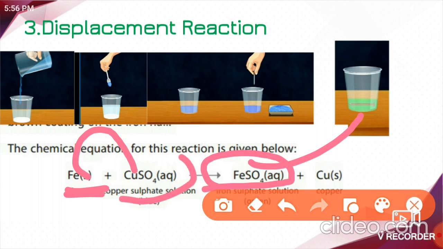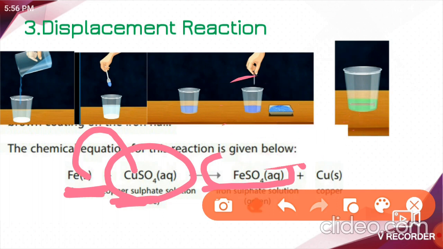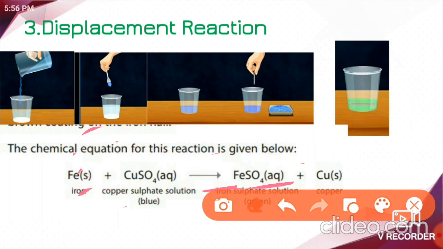Before it was copper sulfate solution, right? That's why it is blue in color. But when iron displaces the copper from copper sulfate solution, it changes to light green color. Then where has this copper gone now? This copper gets deposited on the iron nail as a brown coating. That's why the color of the iron nail also changes to brown. Got it? This is what we call displacement reaction.